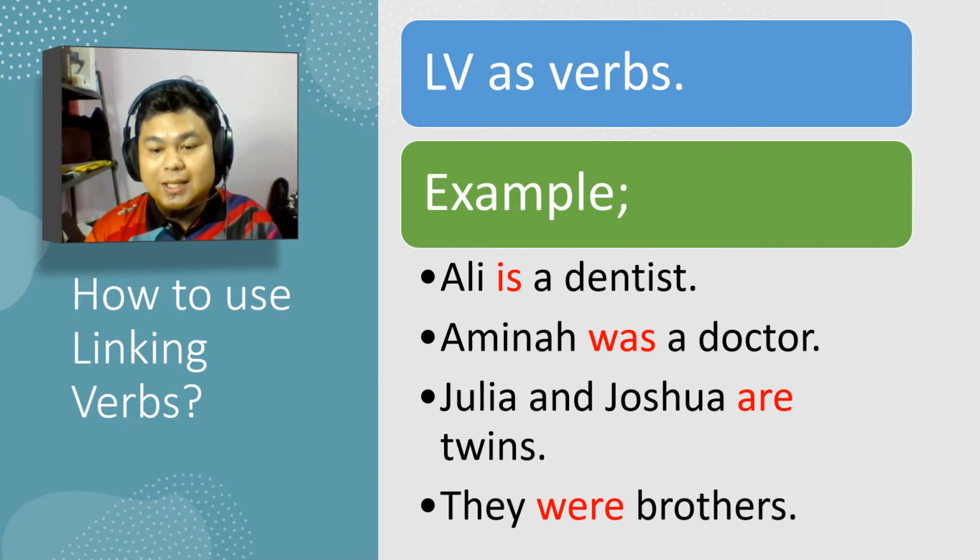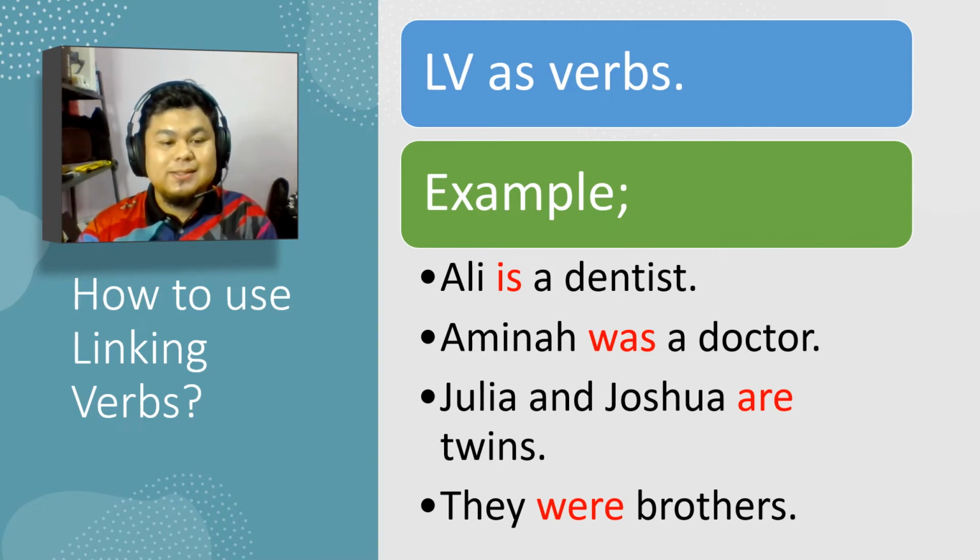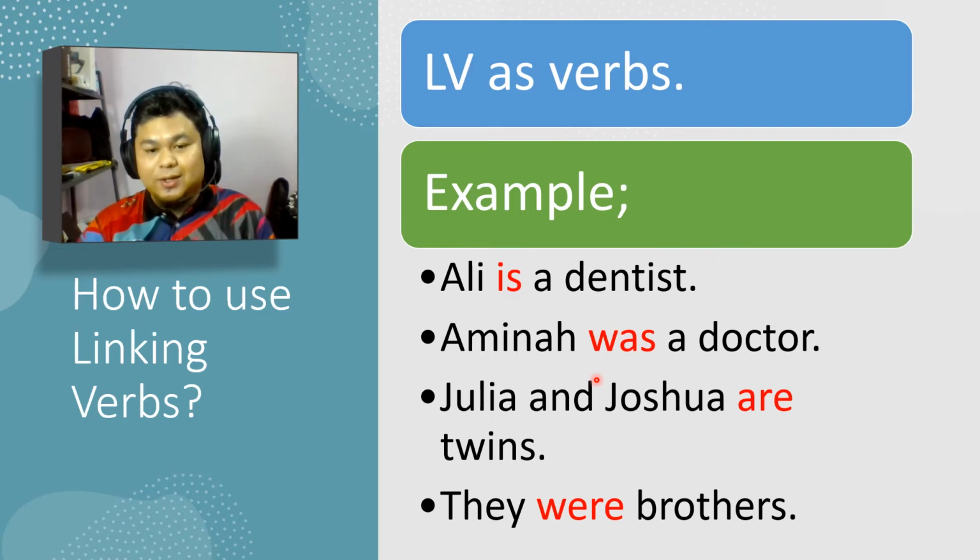Number 1. Ali is a dentist. Here we can see that after the linking verb is, there is no verb. So here we can say that the linking verb acts as the verb. Number 2, Amina was a doctor. Here we can see that the linking verb was is not followed by a verb. So here we can say that the linking verb acts as the verb.